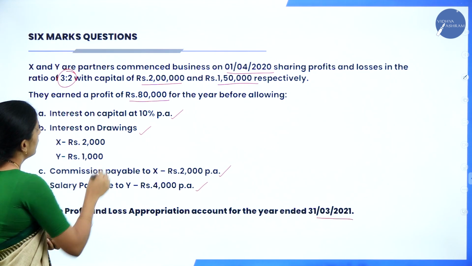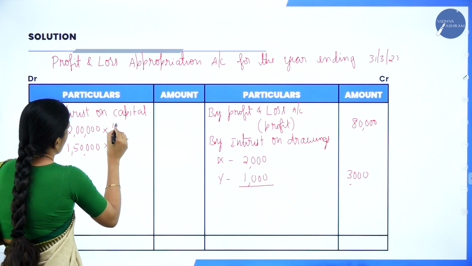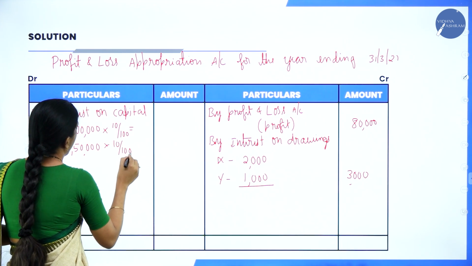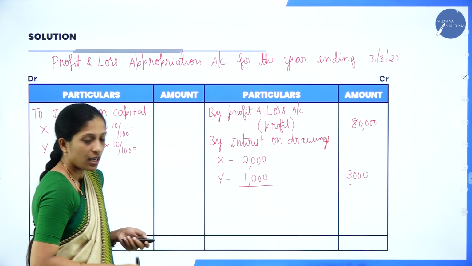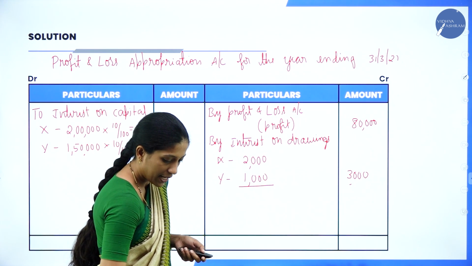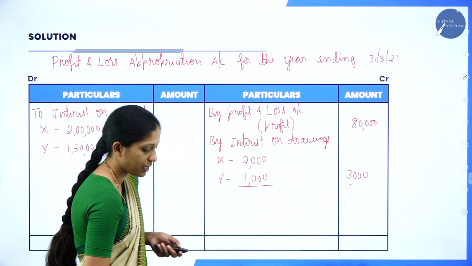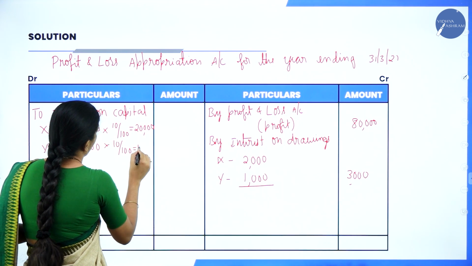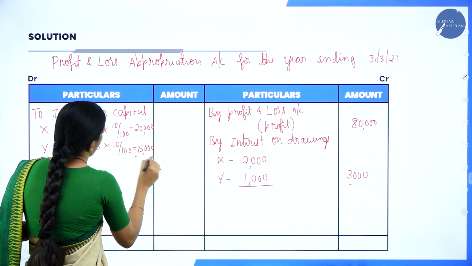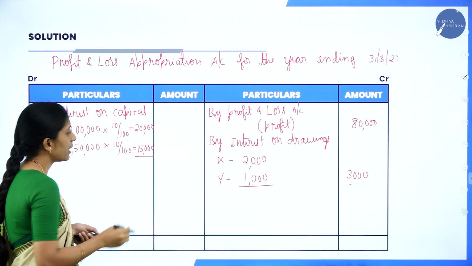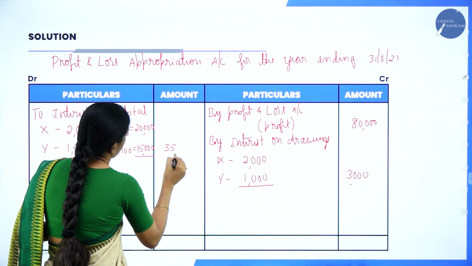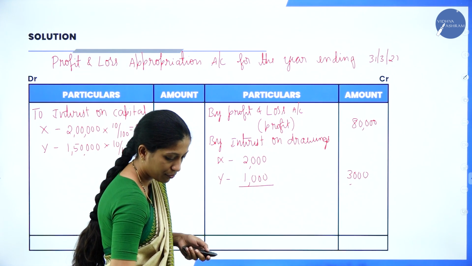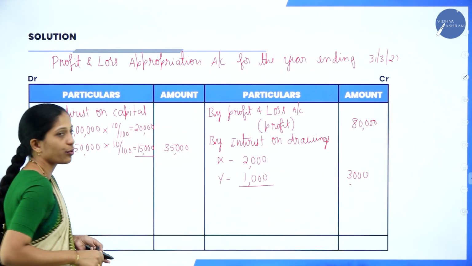And what is your percentage? 10%. So, 10 divided by 100. So, 2 lakh into 10% is 20,000. Here it is 20,000 and here it is 15,000. So, 20,000 plus 15,000 will be 35,000.